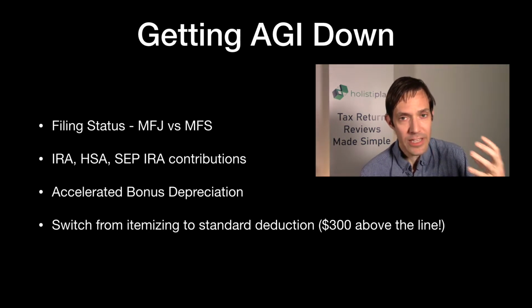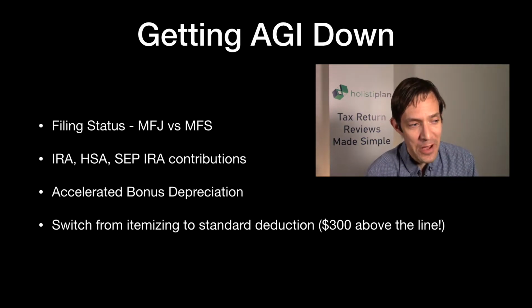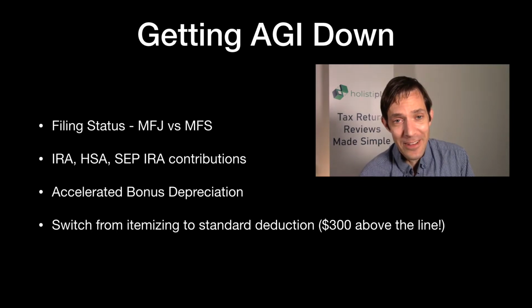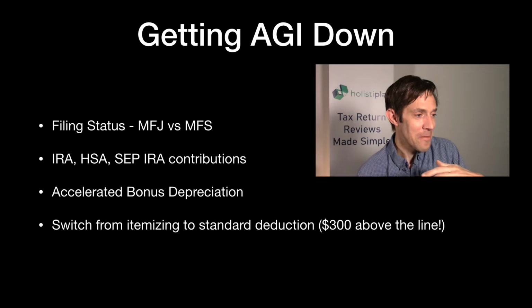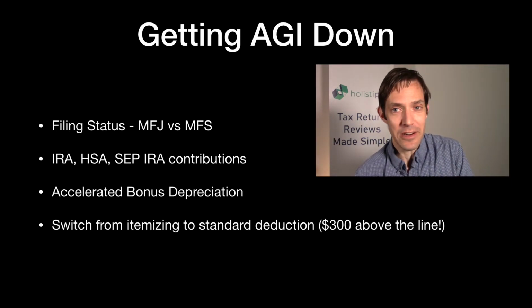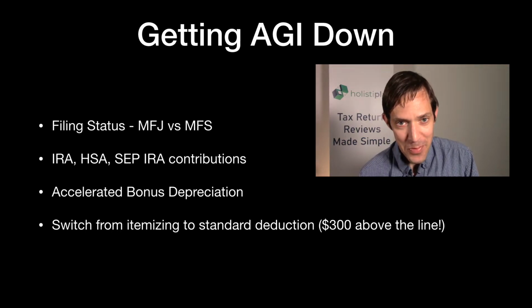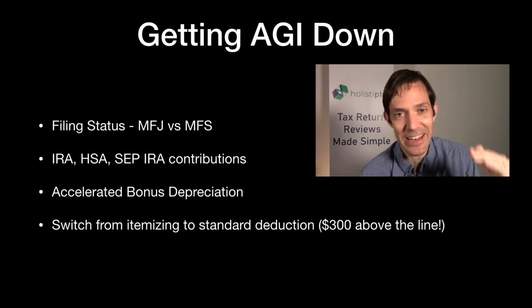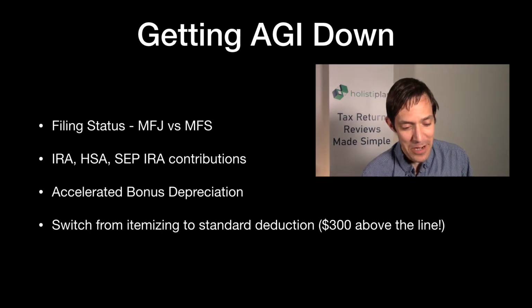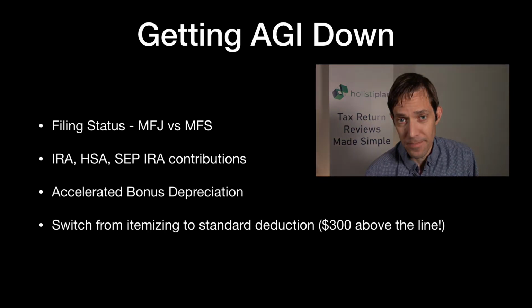And I suppose if you're really desperate and you're just a couple hundred dollars away, maybe even look at that little $300 above-the-line charity deduction. Even if the itemized deduction is bigger, maybe it's beneficial to switch to the standard deduction and take that $300 above-the-line deduction if you're really that close to getting it under $150,000. But there's still time to work on the AGI if someone's borderline there.